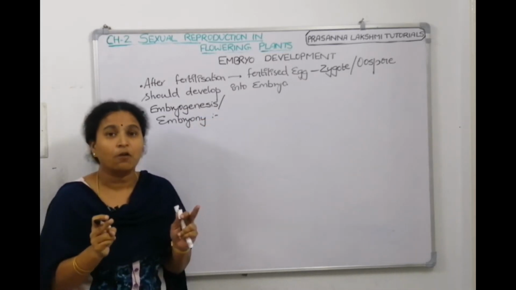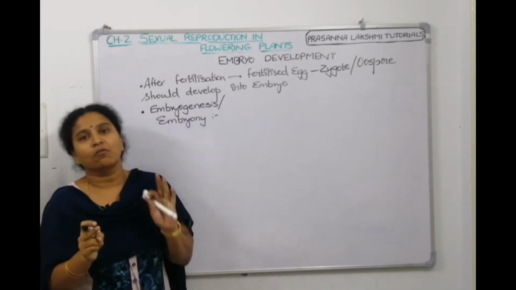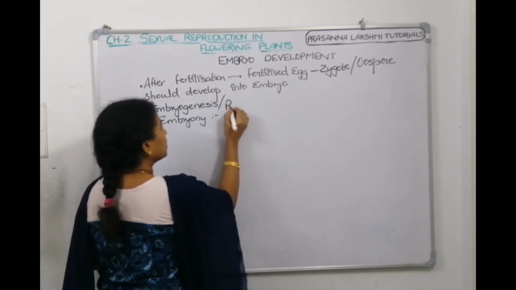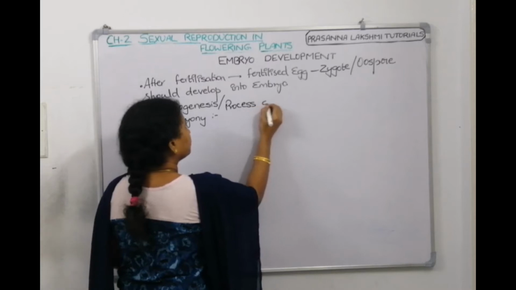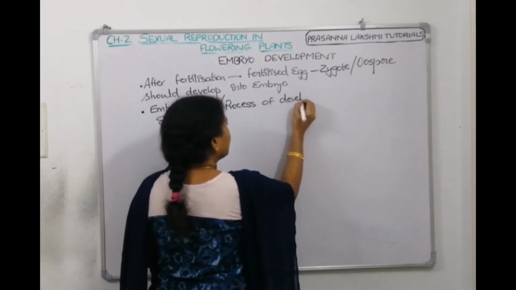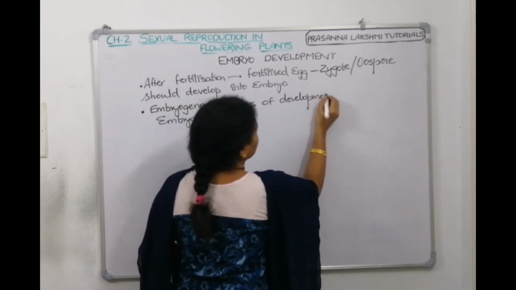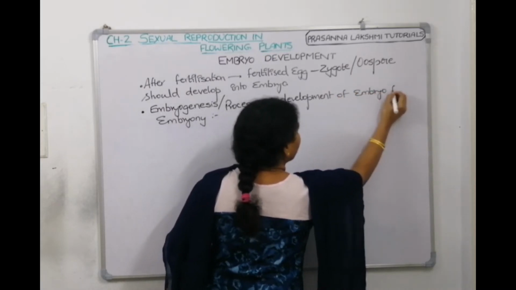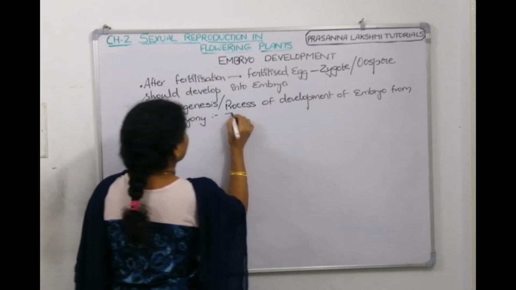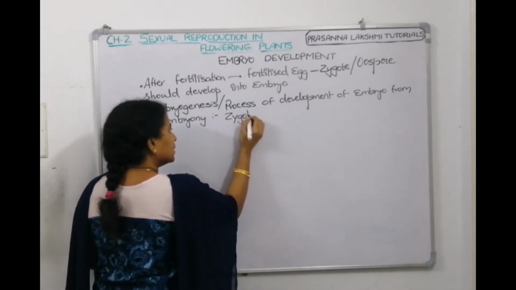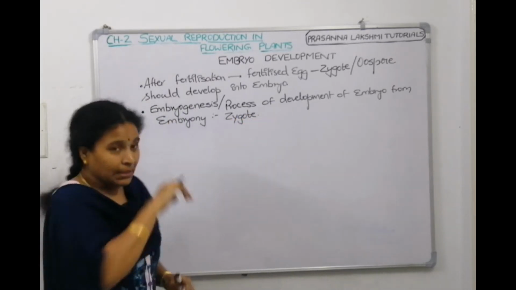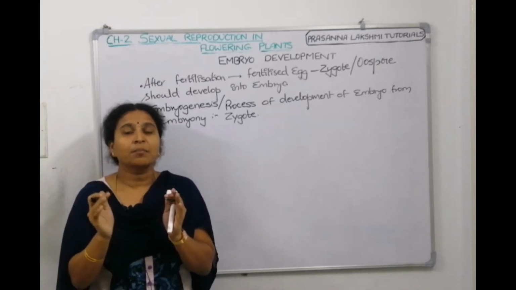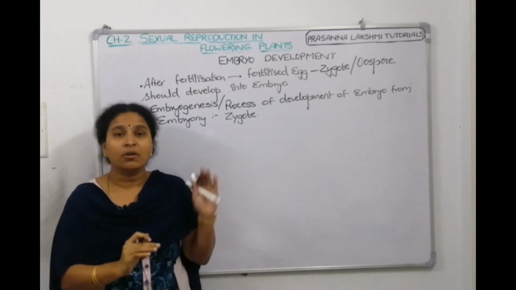It is the process of development of the embryo from the zygote.